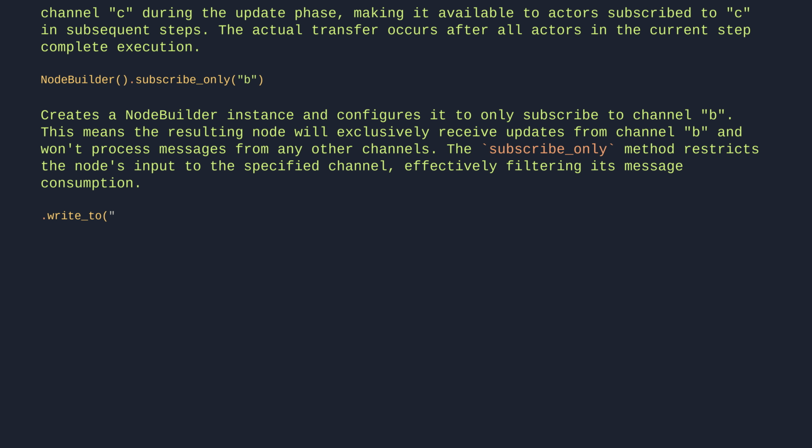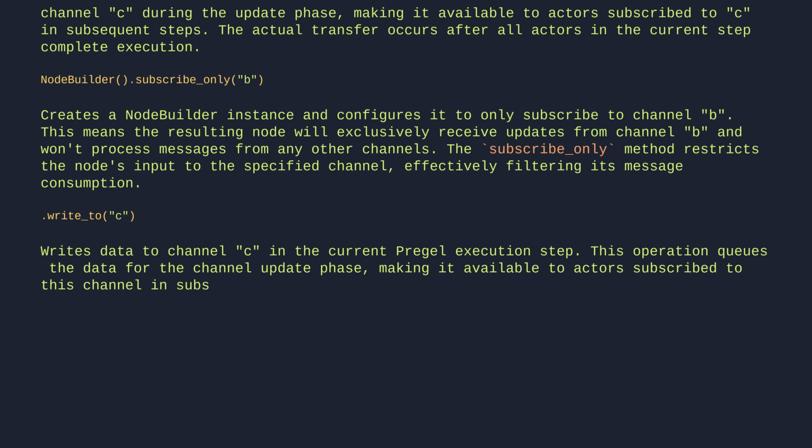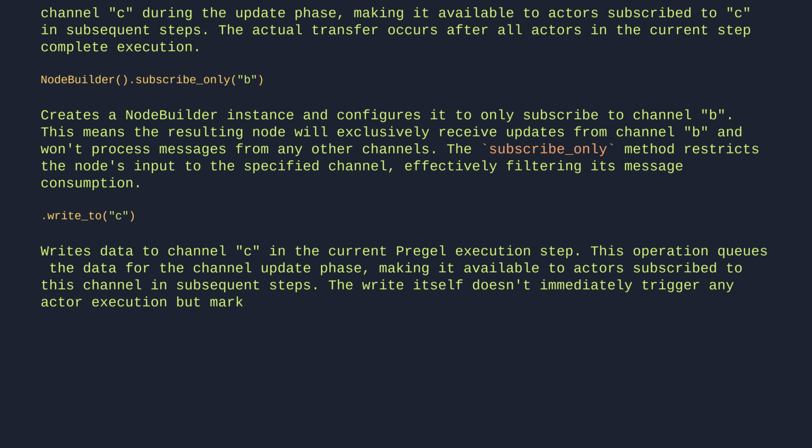write_to("c"). This writes data to channel C in the current Pregel execution step. This operation queues the data for the channel update phase, making it available to actors subscribed to this channel in subsequent steps. The write itself doesn't immediately trigger any actor execution, but marks the channel for updates when the current step completes.